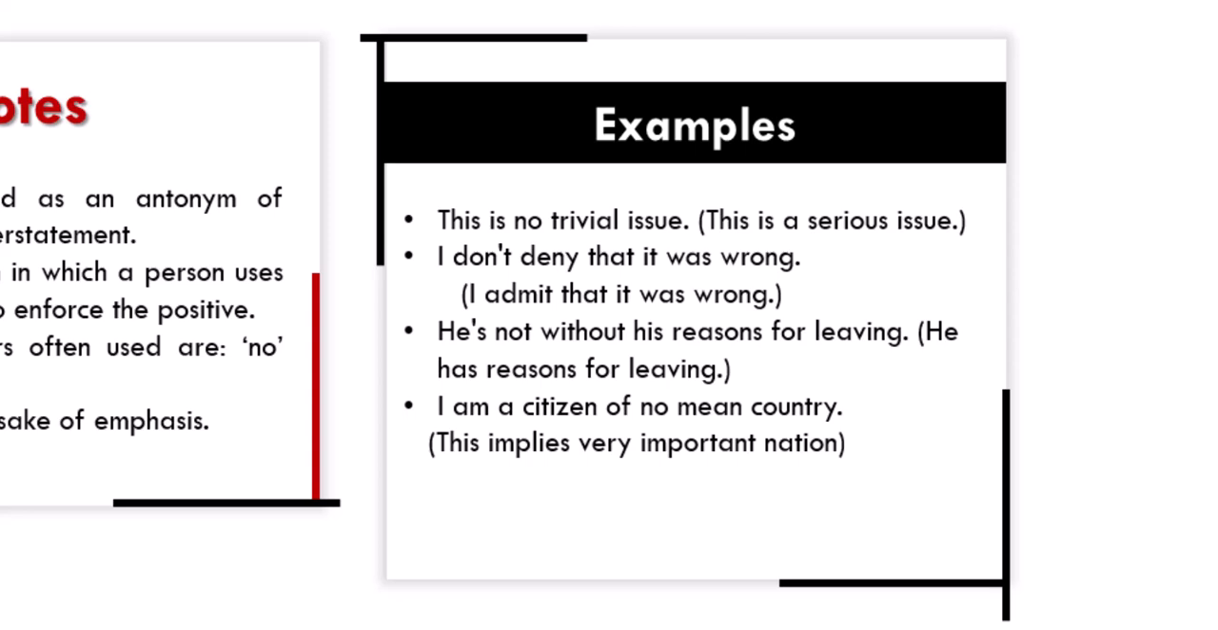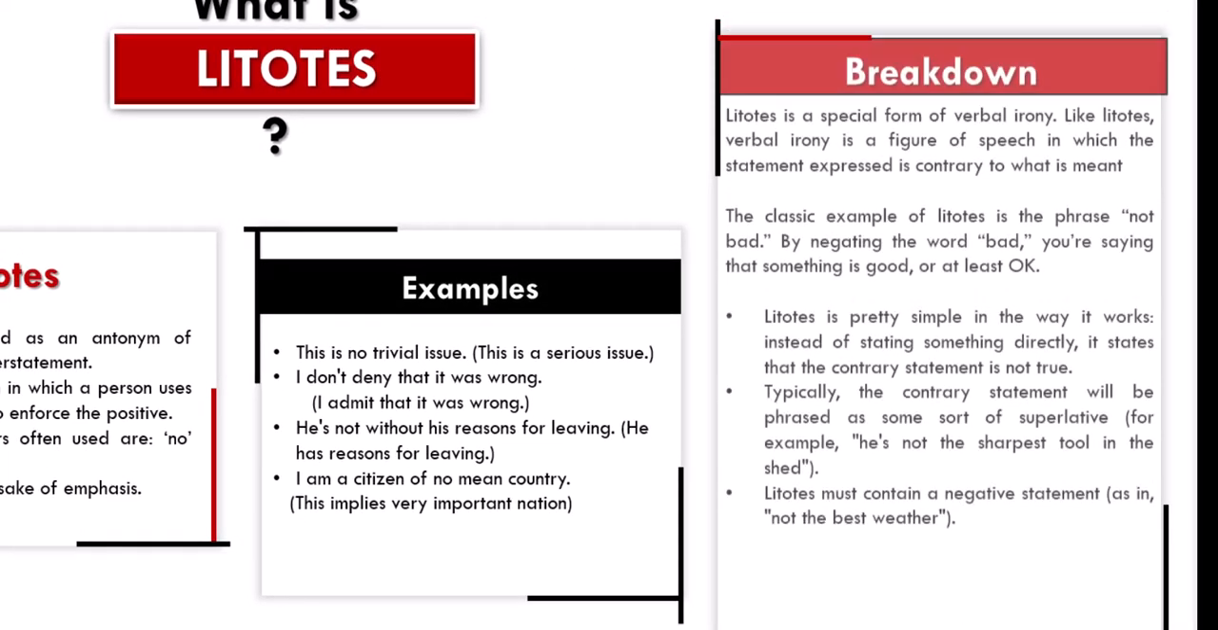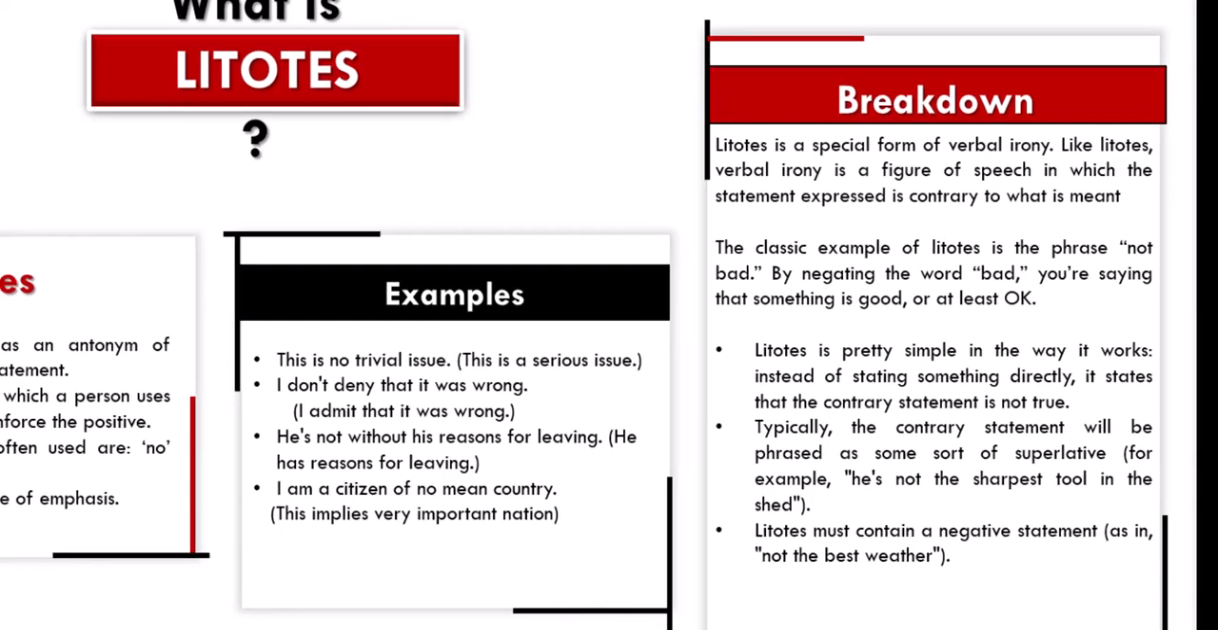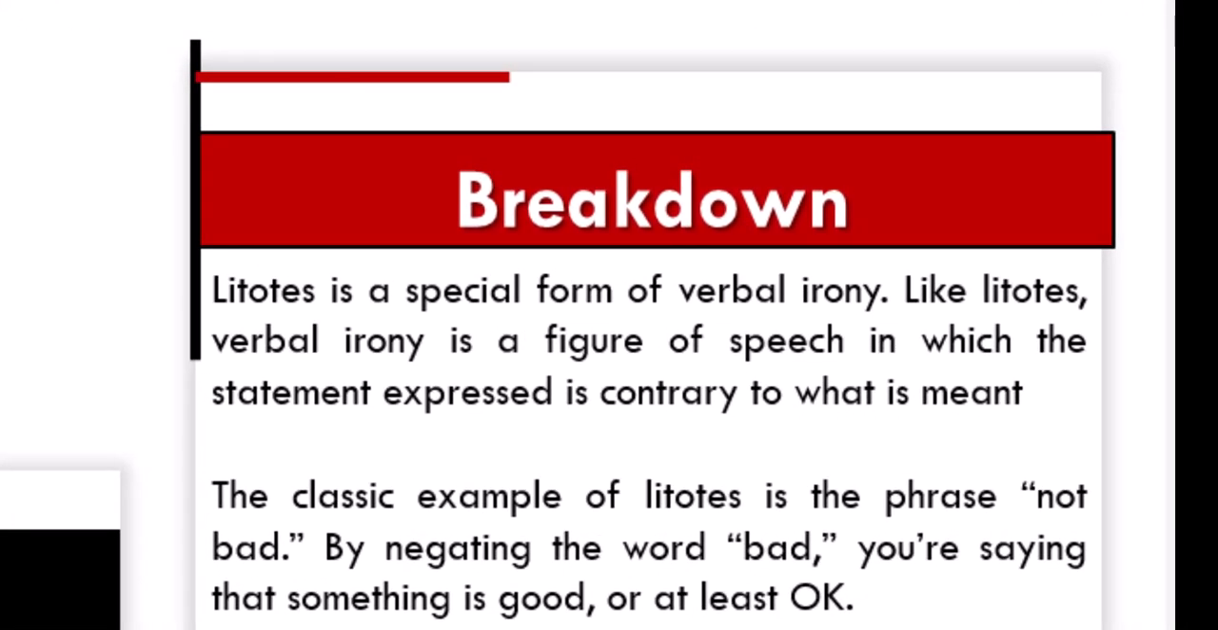Okay, I'm a citizen of no mean country. This implies a very important nation. So if we break it down, litotes is a special form of verbal irony. There we go again. So these figures of speech are quite interrelated or intertwined. Like litotes, verbal irony is a figure of speech in which the statement expressed is contrary to what is meant.